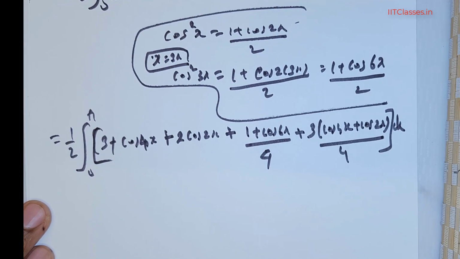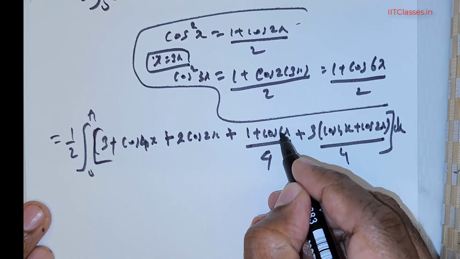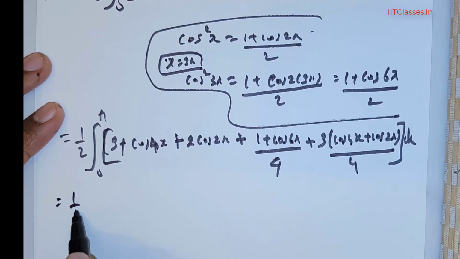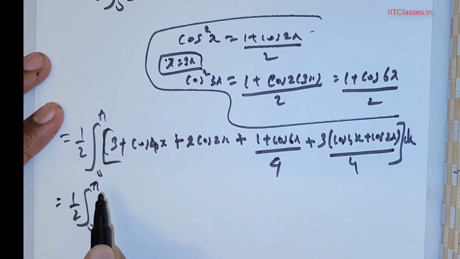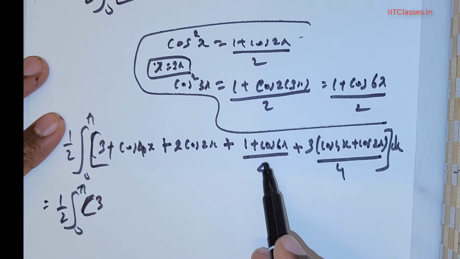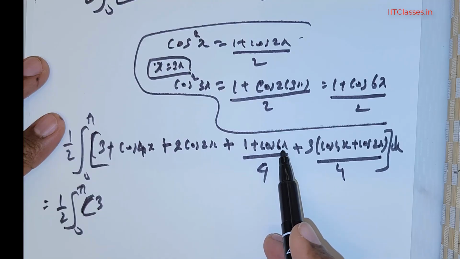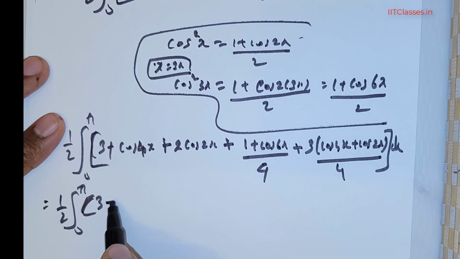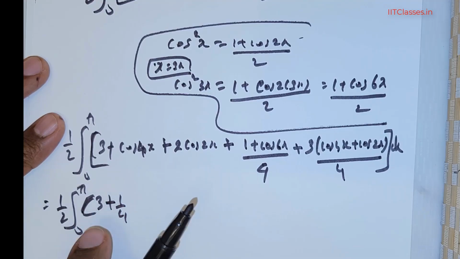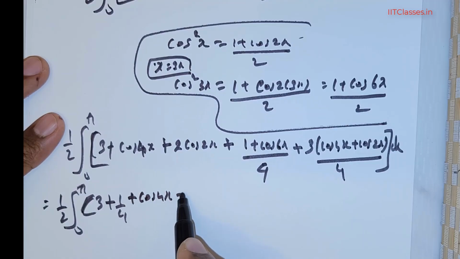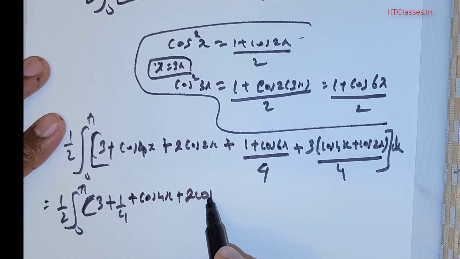Now what I wish to do is simplify the components. So you have a 3 here. Now you have 1/4, it's actually (1 + cos 6x)/4, so I'm going to split that as 1/4 and place 1/4 here, followed by cos 4x + 2 times cos 2x.